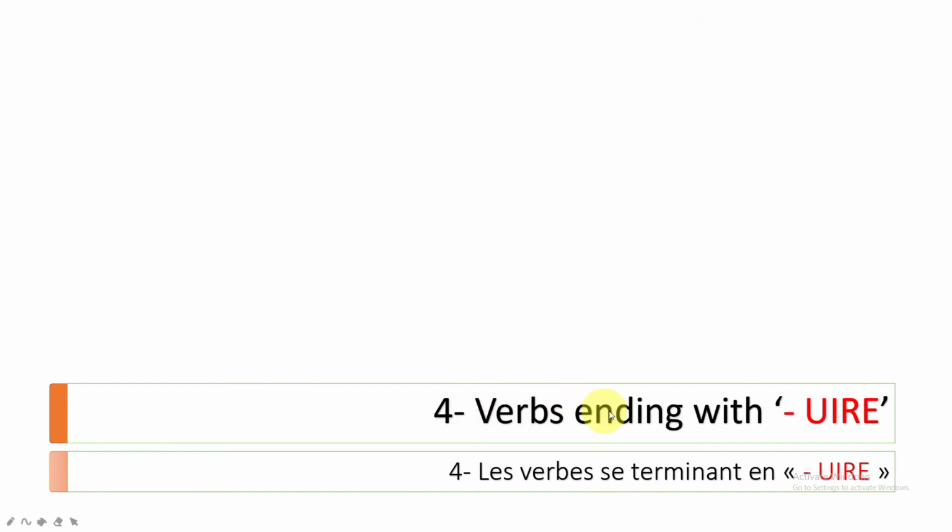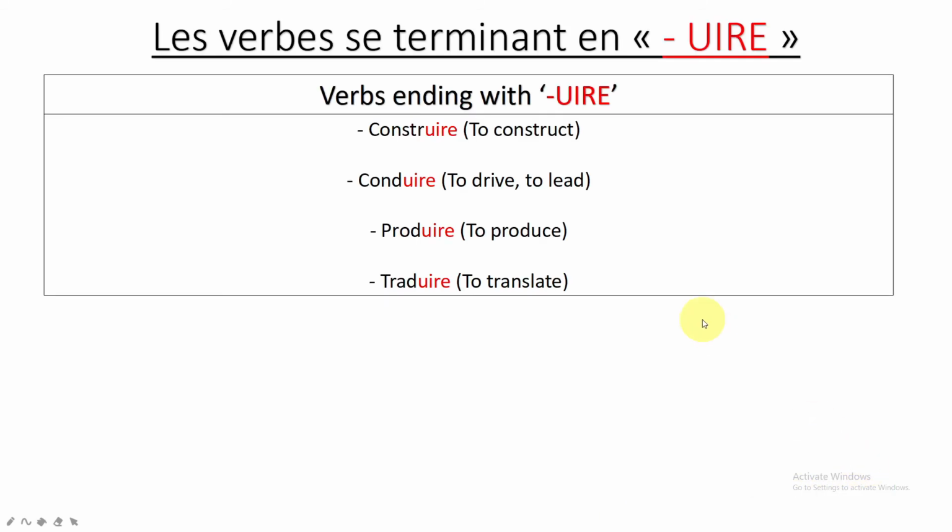Fourth one, verbs ending with UIRE. Les verbes se terminant en UIRE. Now we are done with subgroups, with more than one possibility. Every time you see a verb ending with UIRE, it belongs to this group. That's it. All of them will have the same conjugation. So here, construire, conduire, produire, traduire. Anytime you have a verb ending with UIRE, please think about this subgroup.